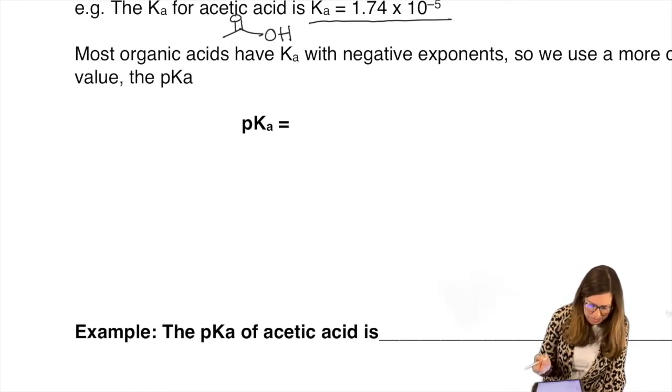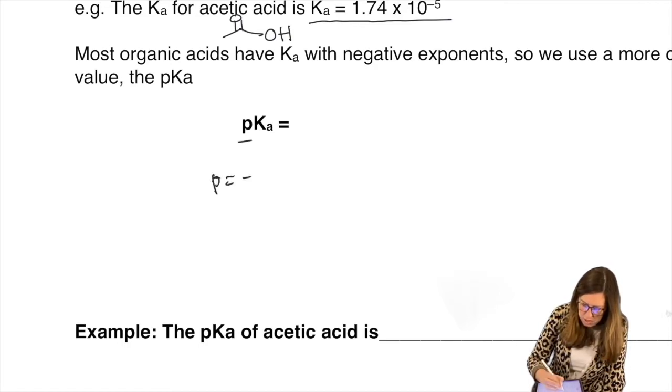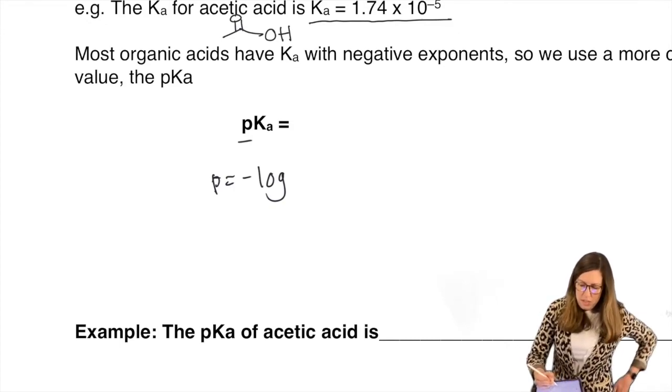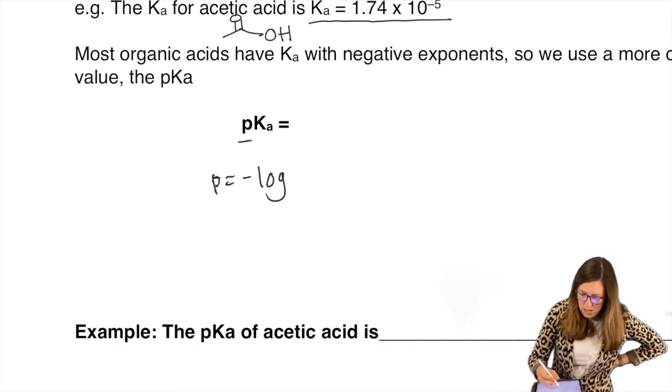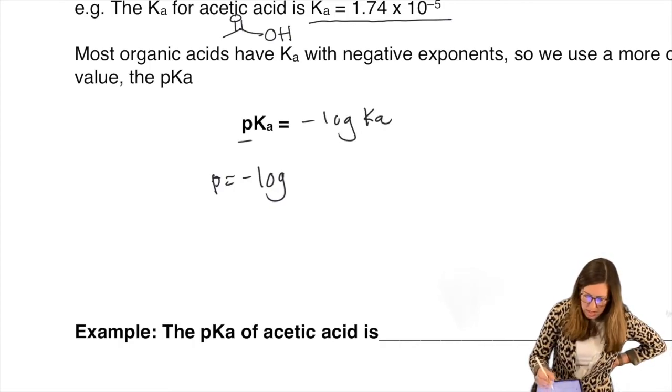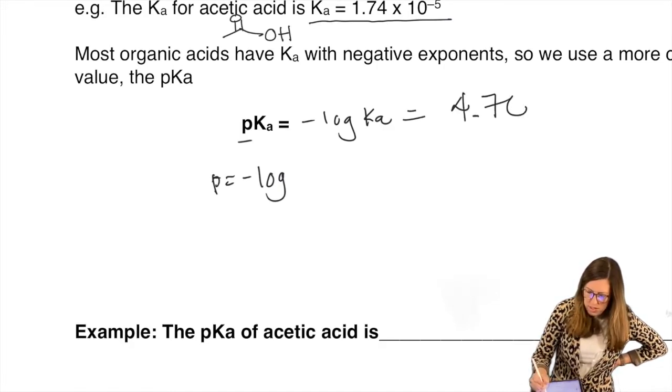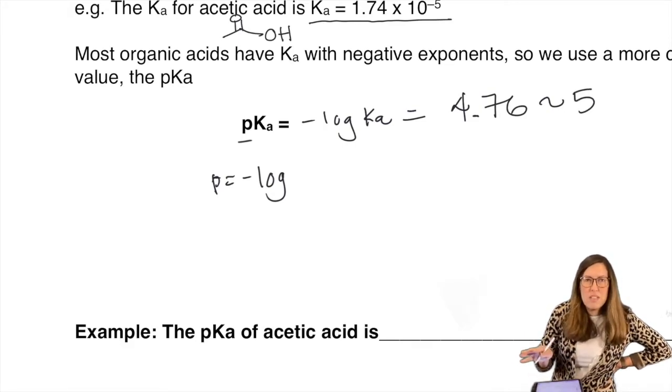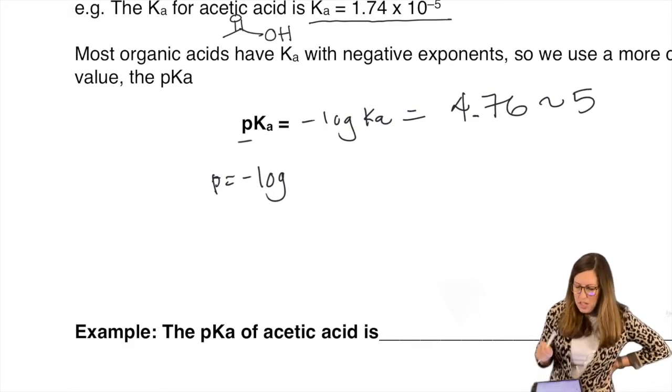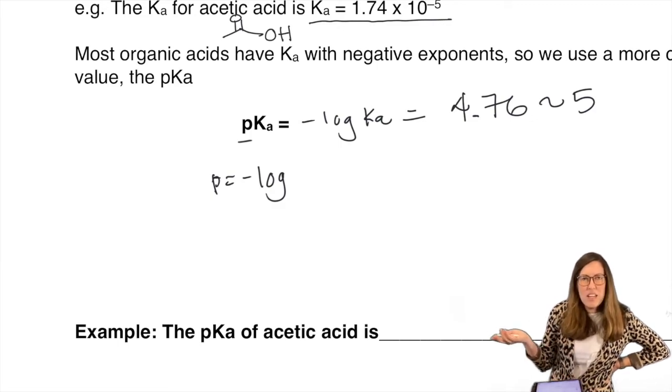And so watch this. pKa, little p, remember, equals, so p is an expression that means negative log, like pH, right? It's negative log of the hydrogen ion concentration. So same for pKa. So it means negative log of Ka. So that happens to equal 4.76, which we often just round off to 5 because we're not usually splitting hairs with those values. And that's an easier number to remember once again. So you're working with acetic acid. You think about vinegar, you say, hey, I know vinegar is an acid, has a pKa of 5. That's something you might remember, right?